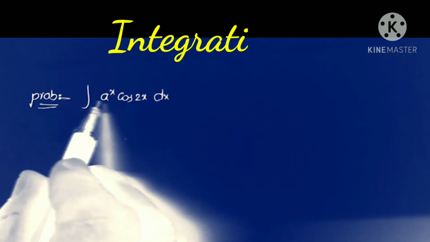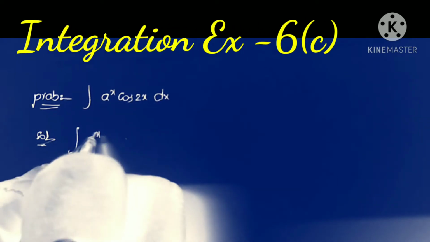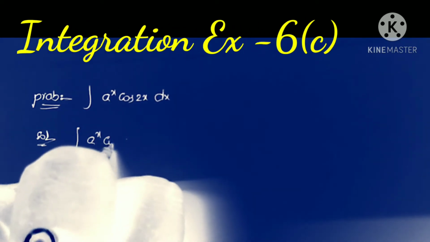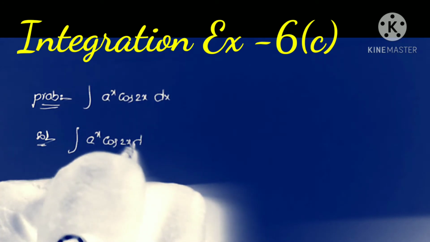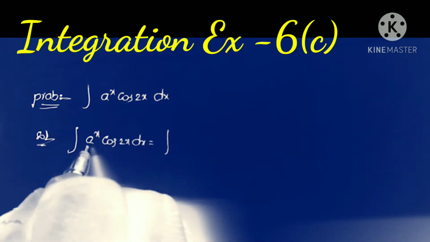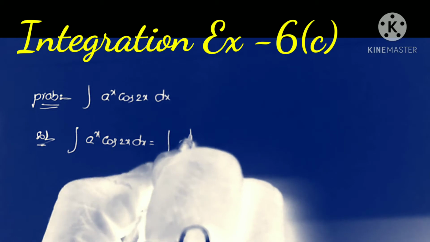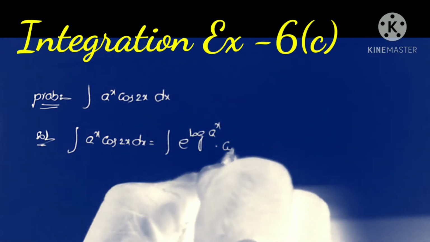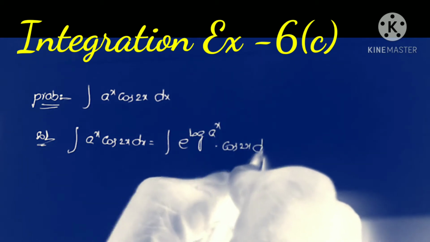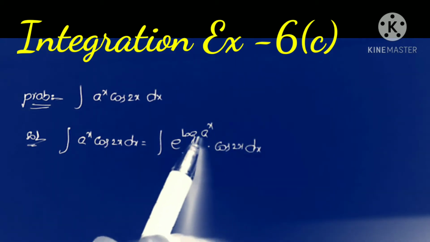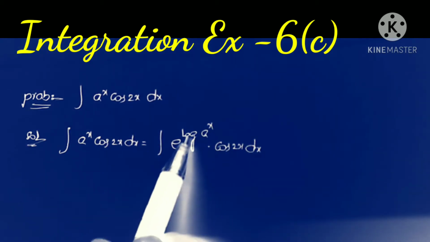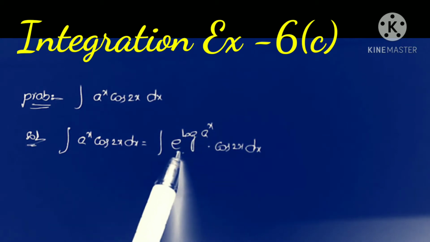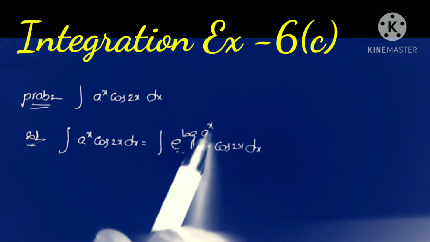Problem: integral a power x into cos 2x dx. So first we take the given problem here. Integral a power x into cos 2x into dx is equals to a power x. Now this a power x is taken as e power log a power x into cos 2x into dx. So e power log a power x returns the value only a power x. E power log, both are reciprocal functions, so these two are cancelled and we get the value a power x only.